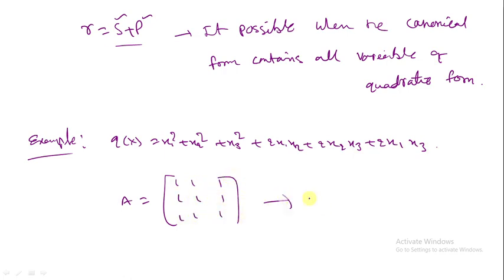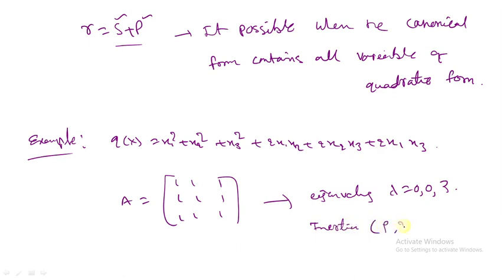What are the eigenvalues? The eigenvalues are lambda equal to 3, 0, 0. Now what is the inertia? Inertia you can write as rho, mu, zeta equal to number of positive 1, number of negative 0, number of zero eigenvalues 2, so (1, 0, 2).